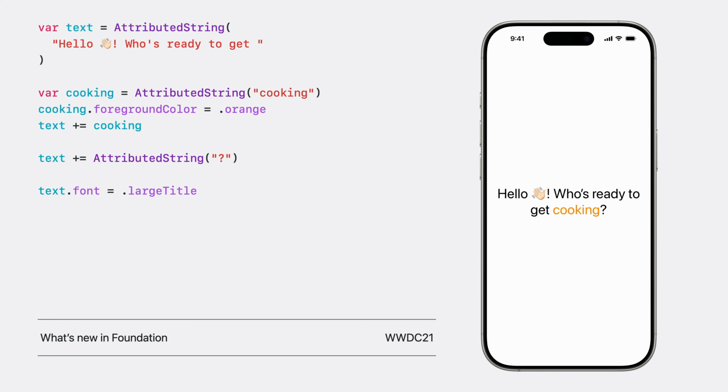For more on the basics of creating attributed strings, as well as creating and using your own custom attributes and attribute scopes, check out the What's New in Foundation session from WWDC 2021.